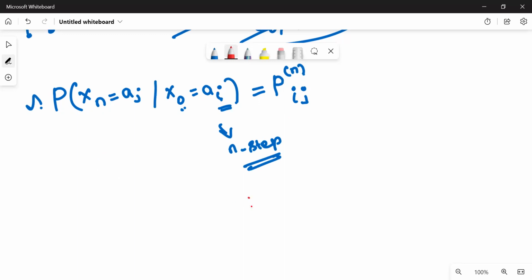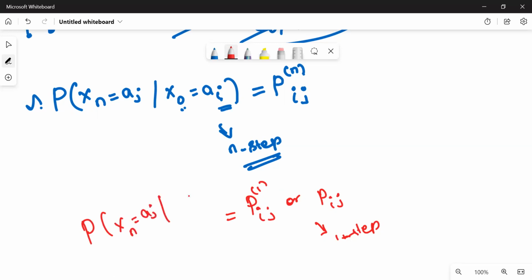So how can you denote one-step transition probability? It is Pij^(1) or simply Pij. It is called one-step transition probability, and it is defined as P of Xn equal to aj given Xn minus 1 equal to ai. Move from state i to j in how many steps? One step, so the previous should be Xn minus 1. The number of steps taken is just one step, n minus 1 to n. So this is called one step.